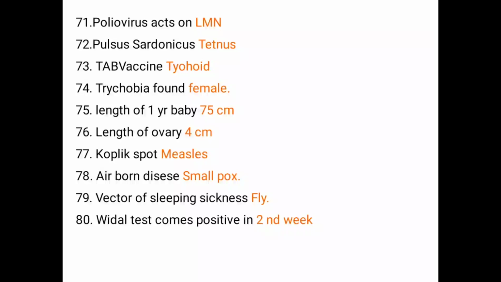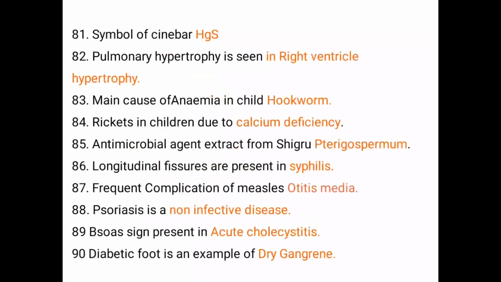Widal test comes positive during the second week. Symbol of cinnabar, it is HgS. Pulmonary hypertension is seen in left ventricular hypertrophy. Next is main cause of anemia in children. It is hookworm. Rickets in children occurs due to deficiency of calcium. Antimicrobial agent extracted from shigru, that is Pterygospermum. Longitudinal fissures are seen in syphilis.